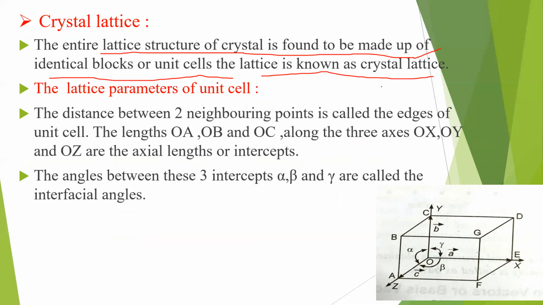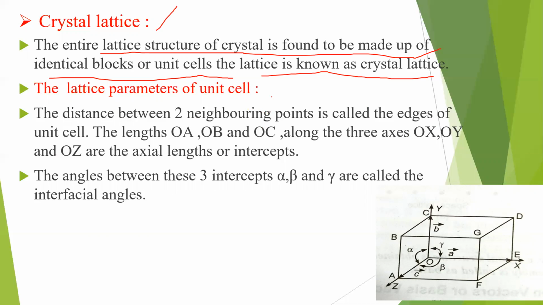As I have told you previously, the crystal lattice is formed by repetitive translational repetition of all the unit cells in 3 different directions. That gives you crystal lattice.